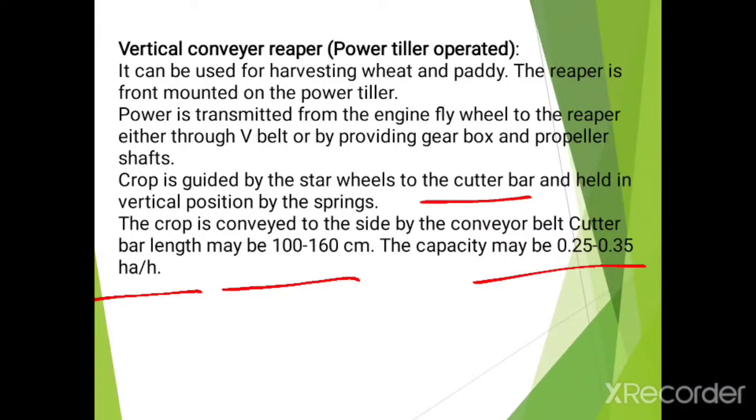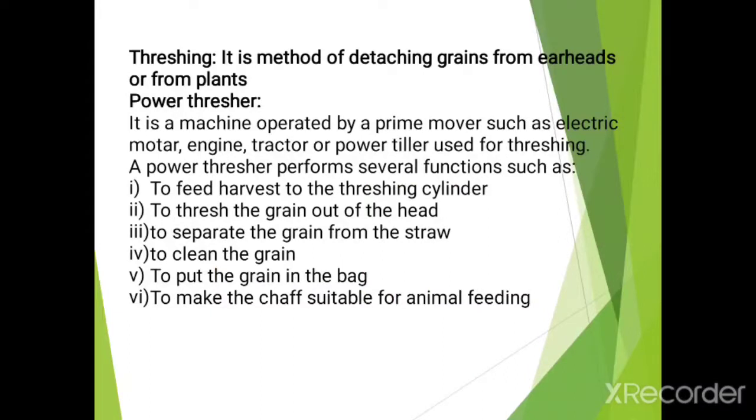Then the next point is threshing. Threshing is the method of detaching the grains from the ear heads or from the plants. Indirectly, threshing is the removing of the grains, meaning the edible grains or that part, from the crops or ear heads. Then power thresher is the machine operated by a prime mover such as an electric motor, engine, tractor or power tiller, used for threshing.